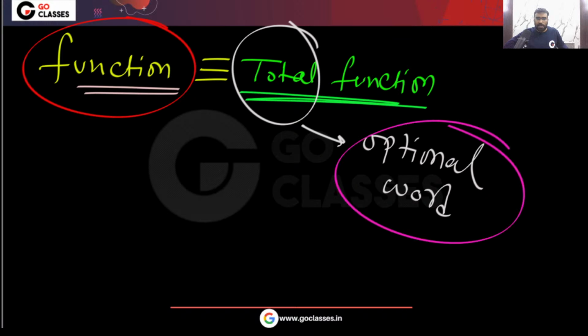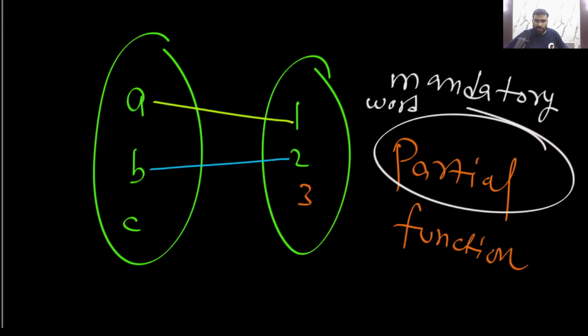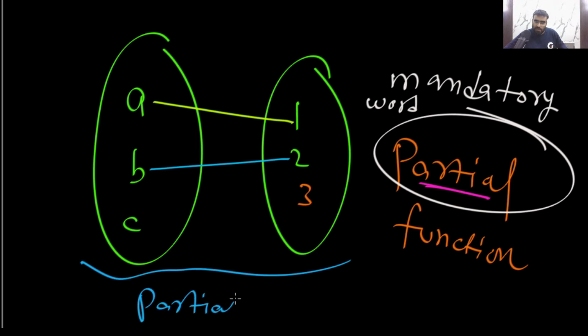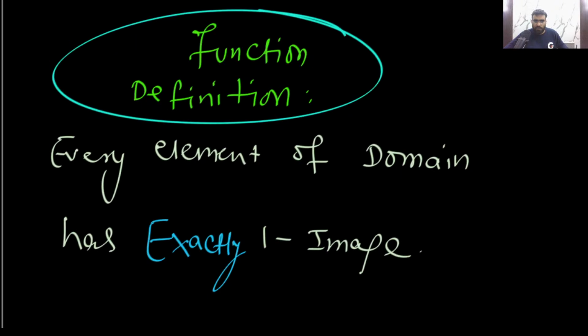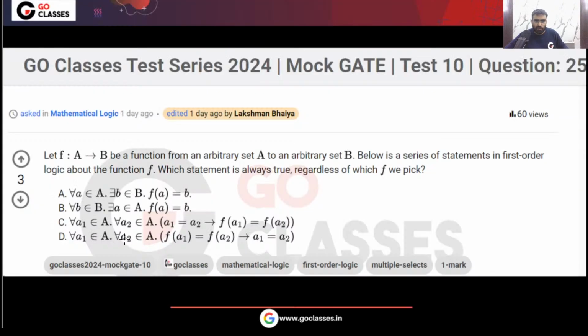But remember, in the partial function, this partial word is mandatory. You cannot skip this. So very simple. Okay, let's move on. For this question, we have already seen, the answer will be a comma c.